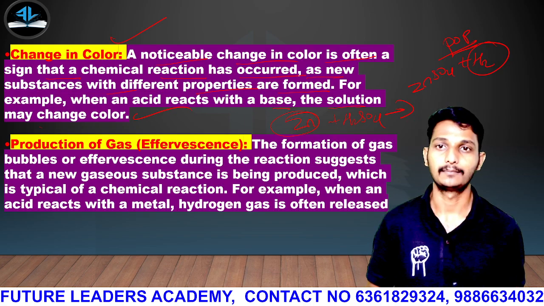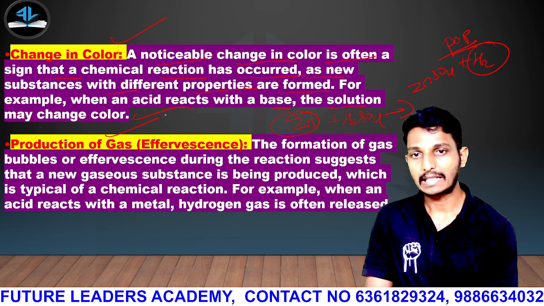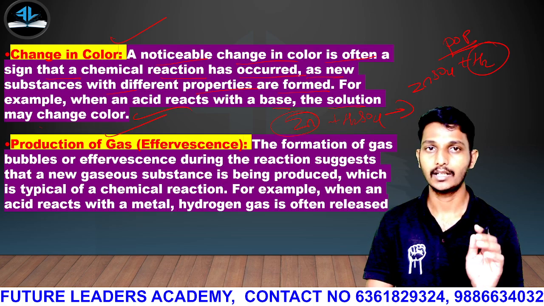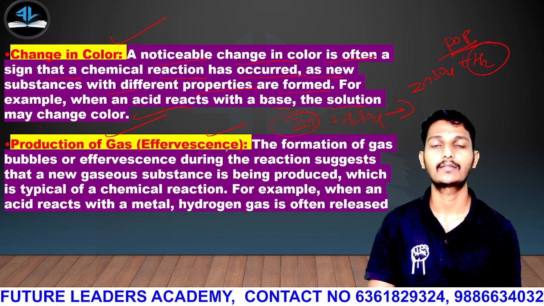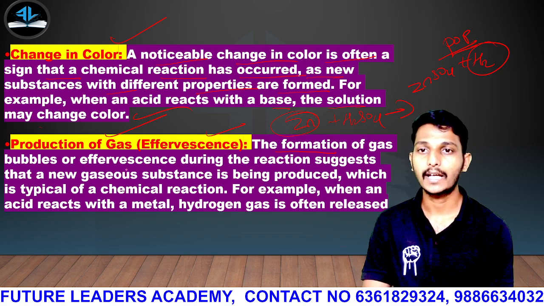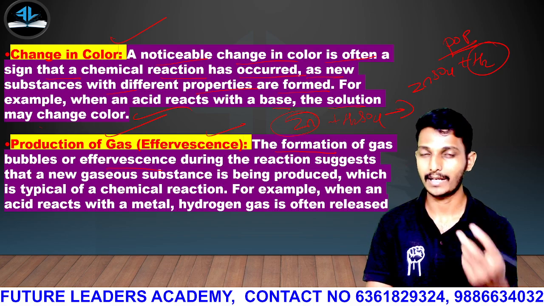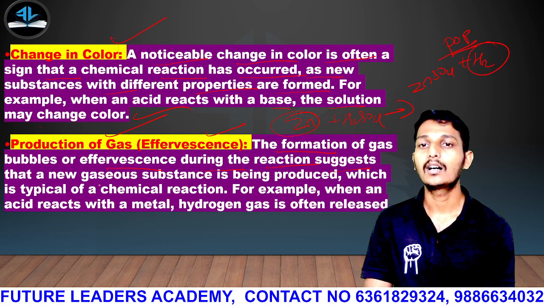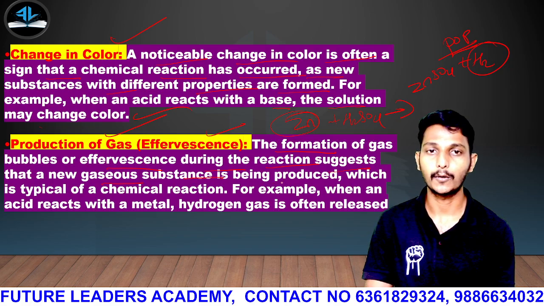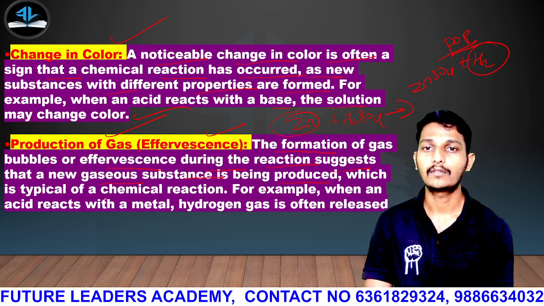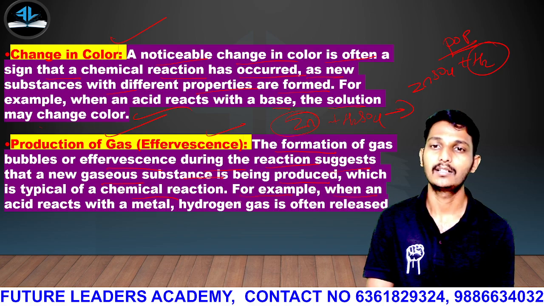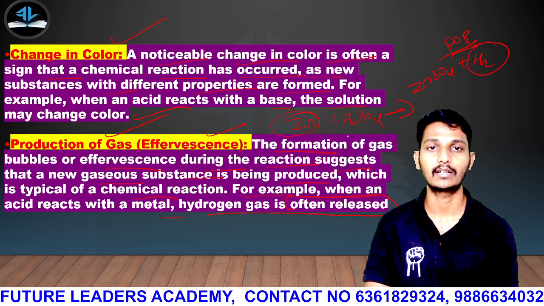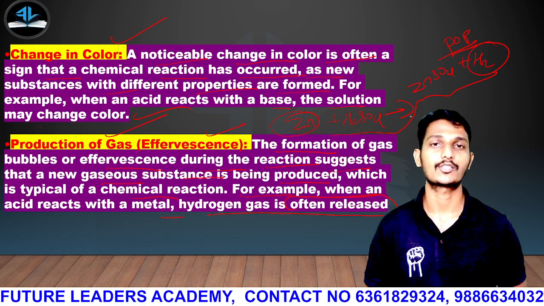Okay, then next. Production of gases. It will release the gas, that is hydrogen. That is effervescence, we call it. The formation of gas bubbles, or effervescence, during the reaction suggests that a new gaseous substance is being produced, which is typical of a chemical reaction. For example, when an acid reacts with a metal, hydrogen gas is often released. Often released means commonly released. I have given you an example with a reaction.